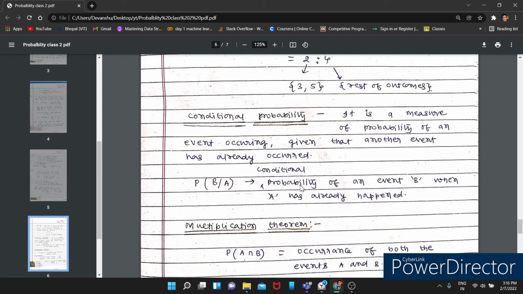Conditional probability of an event B when an event A has already happened.